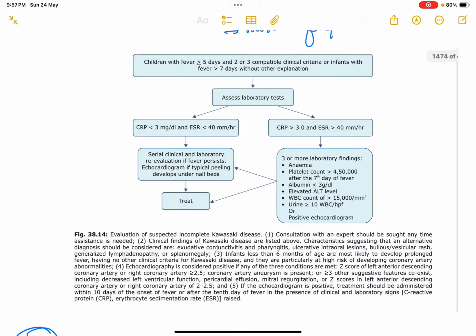So, if the echo is positive, treatment should be administered within 10 days of the onset of the fever, or after the 10th day of the fever in the presence of clinical and lab signs.